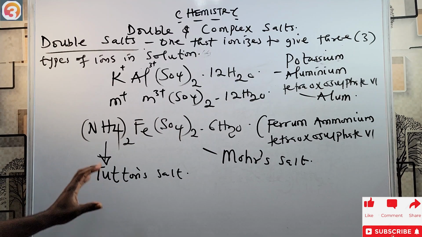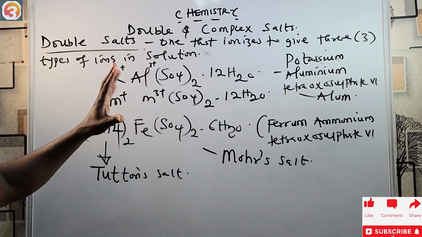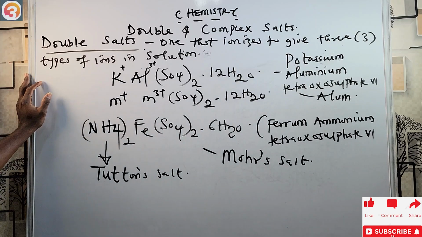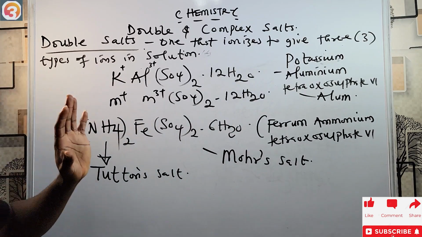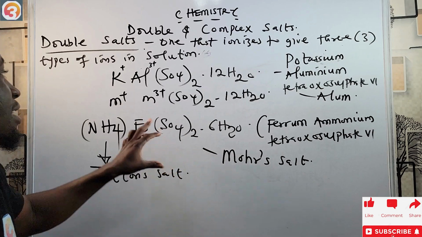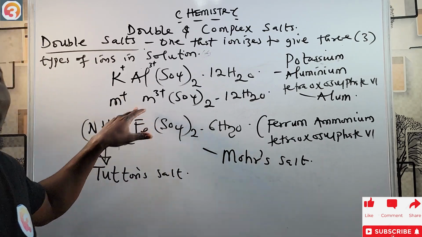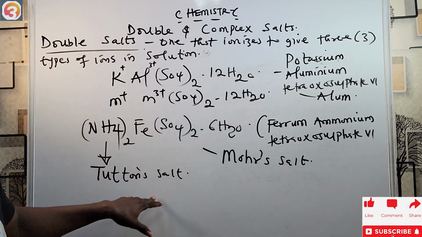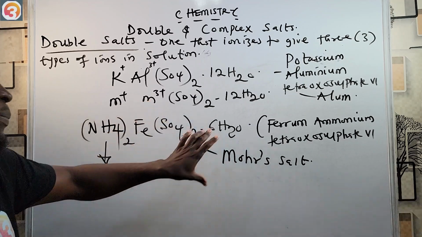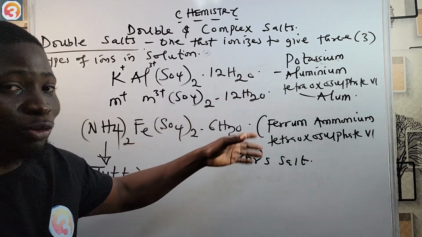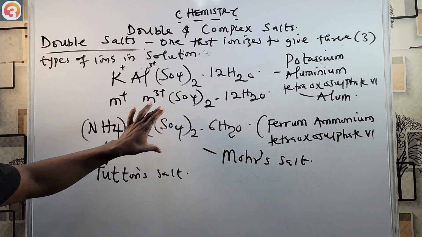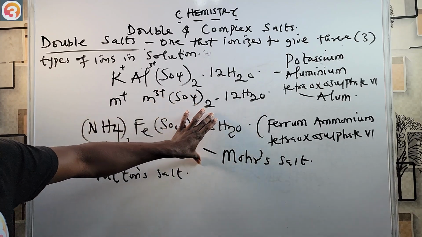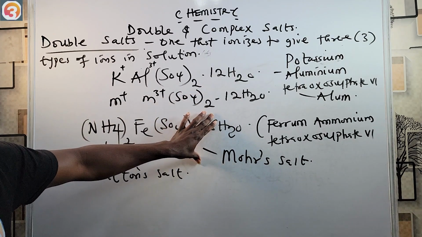All right, so now that you have seen examples of both alum and Tutton salt, another thing you should also know is that it is not all double salts that usually have this kind of formula, appearing like this with dot 12H2O, dot 6H2O. Some double salts do not resemble this formula at all, but they are still double salts, right?